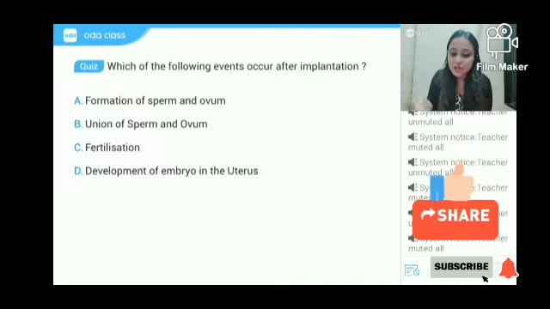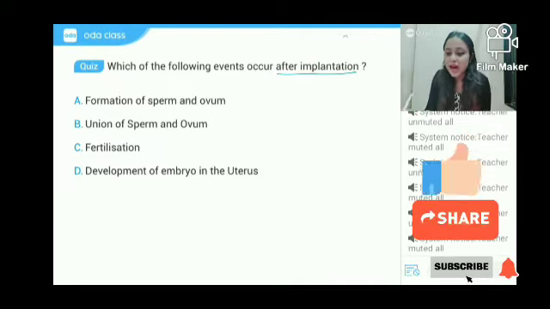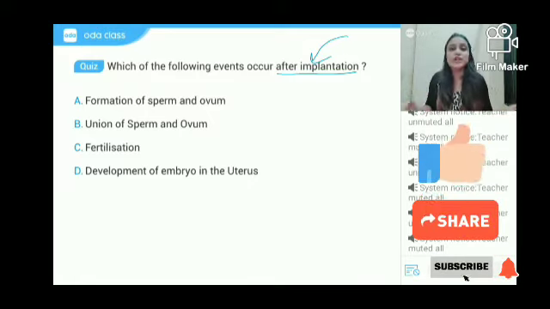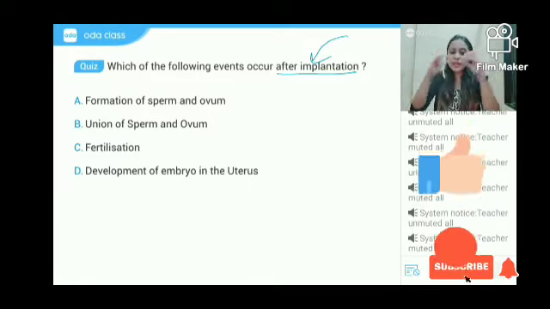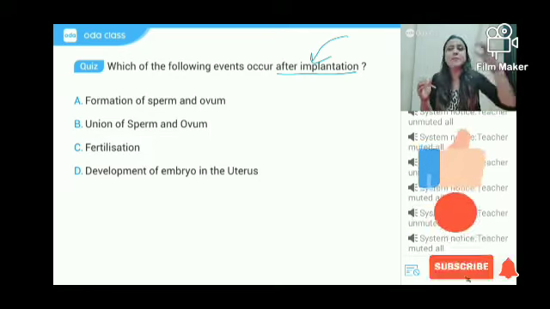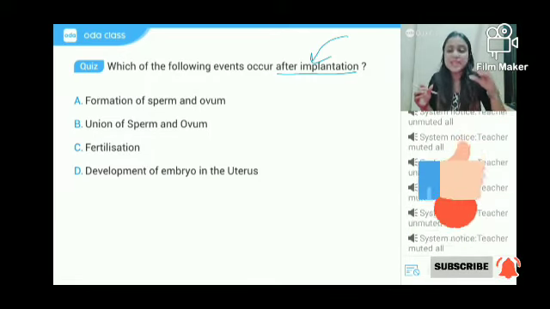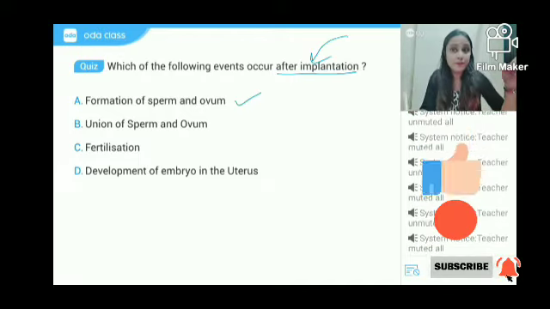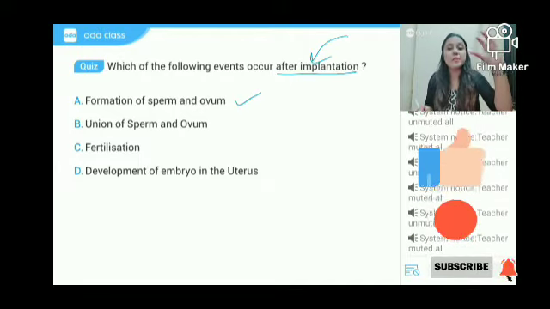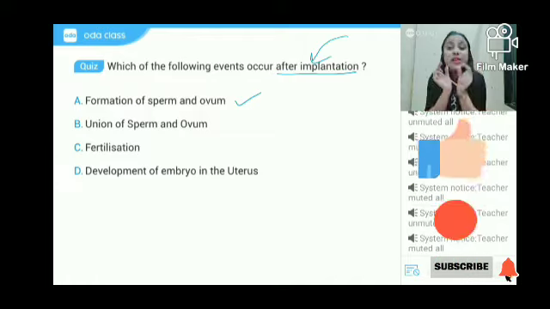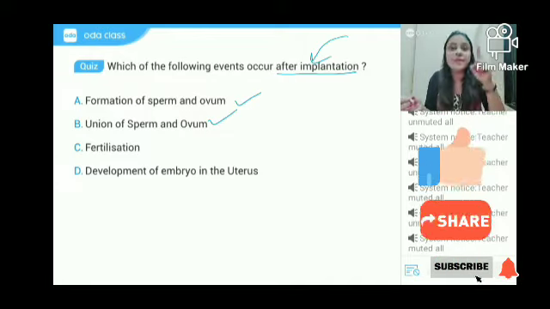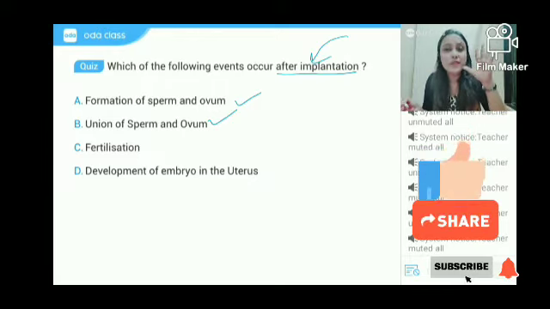So, which of the following events occur after implantation? Before implantation, what events will happen? The sperm and the ovum will be formed, respectively, the sperm from the testis and the ovum from the ovary, before. And then there will be the process when the sperm and the ovum nucleus come together. That will be the second step, the first step of reproduction, called fertilization.